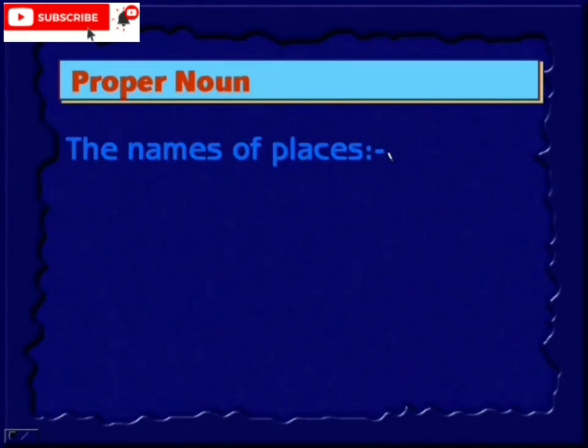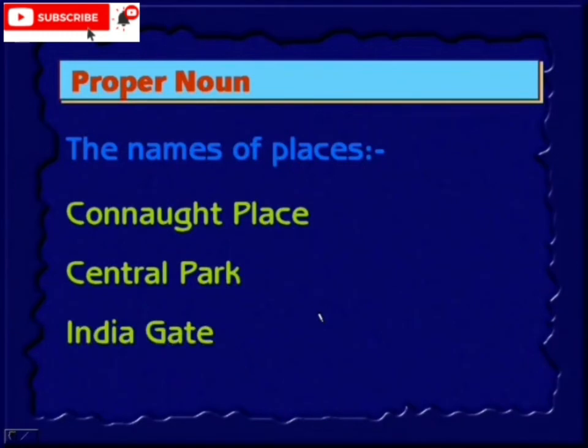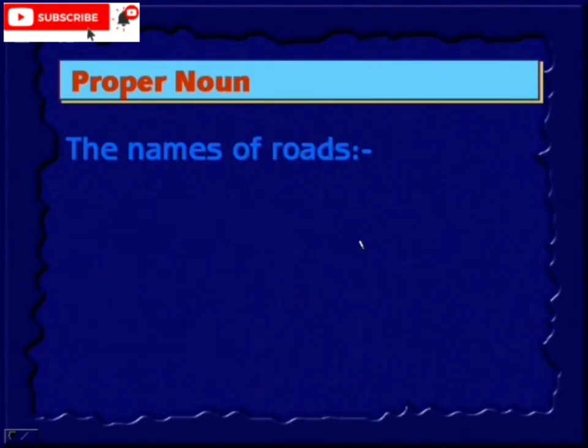The names of places. Connaught Place. In Connaught Place, this is again a place. This is a particular place name. Central Park, India Gate. These are particular places, okay? We're given a particular name for that. Therefore, it is a proper noun.